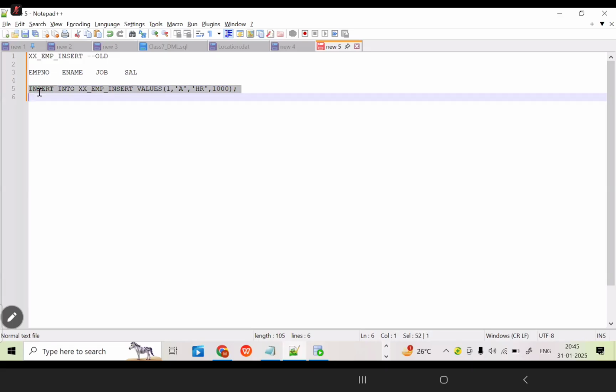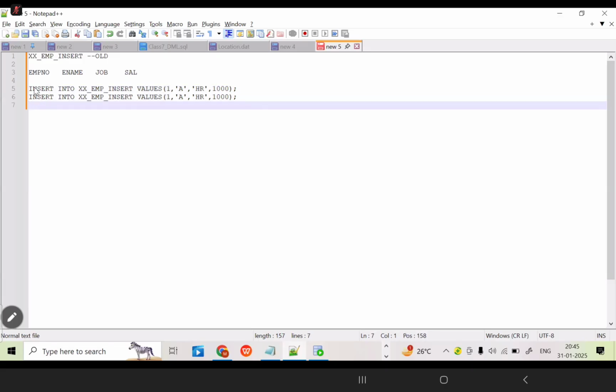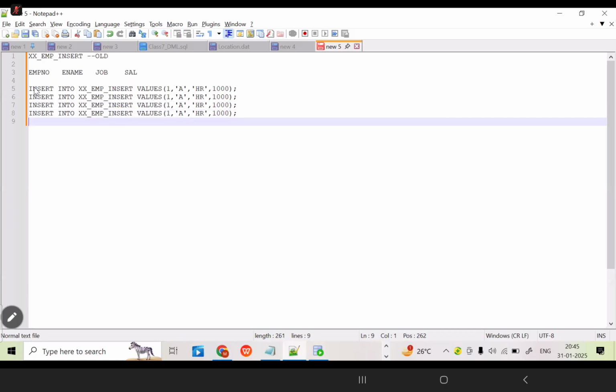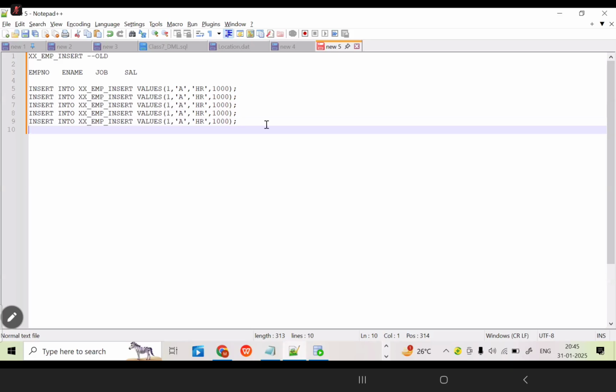Now, currently in the xx emp insert, how many records are there normally? In the old table, how many rows are there? 5 records. If 5 records are there, how do we store the data? We have written 5 insert commands. The 5 records are stored into this old table, correct or not? In the previous, we can do like that only.